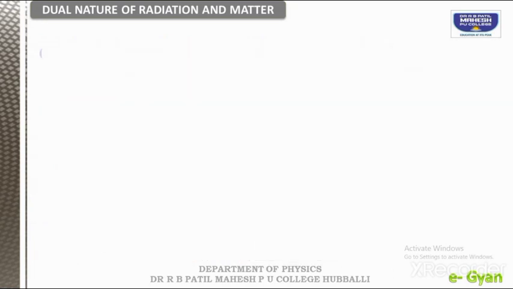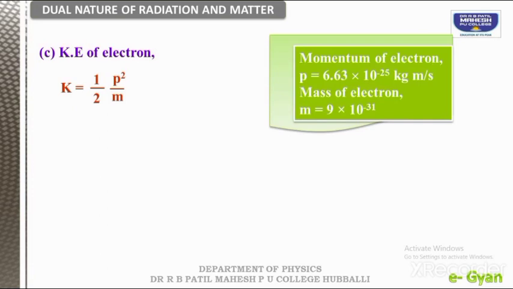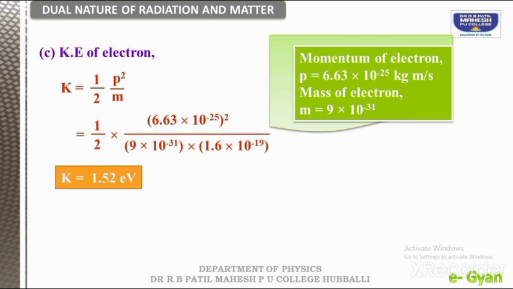So, now we will go with the kinetic energy of electron, that is half into p square by mass. Again, we are using the values and half into p square, p 6.63 into 10 to the minus 25 whole square divided by mass. So, mass of an electron is here, answer is 1.52 electron volt.